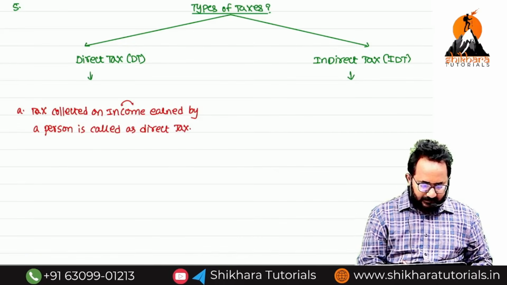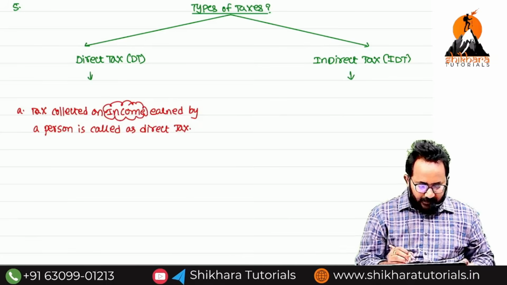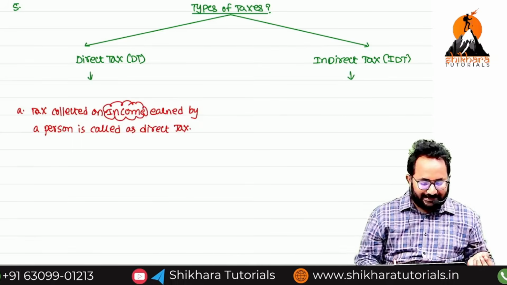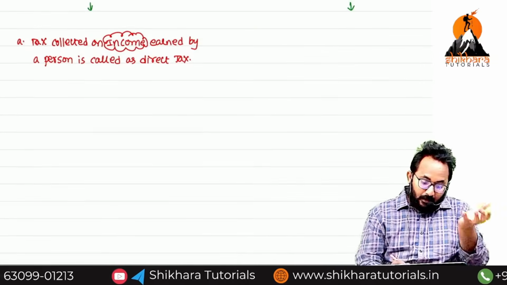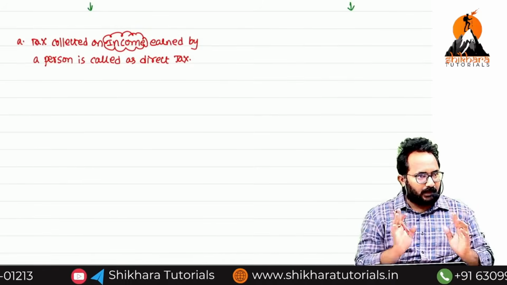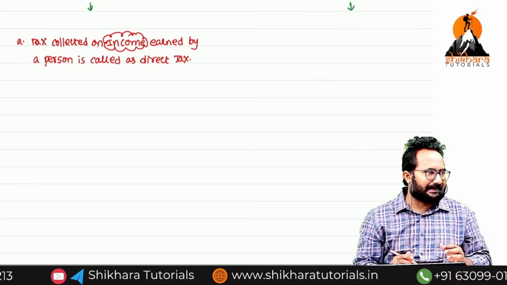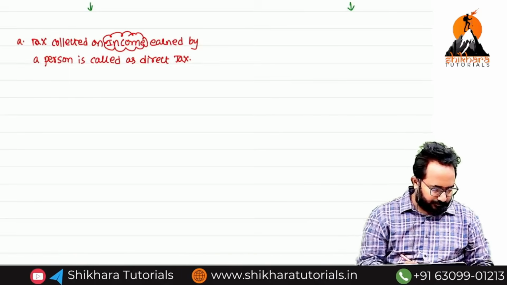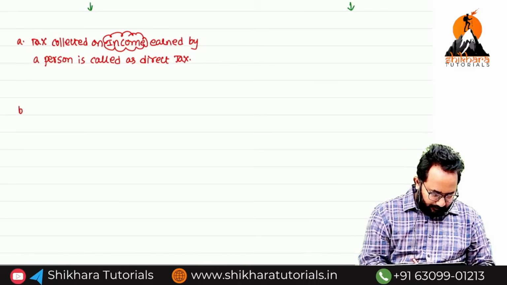If on a person's income any tax is collected, that is called direct tax. But you can replace the word with income tax also, no problem, because the one and only example of direct tax is income tax. Now I will tell you point B.